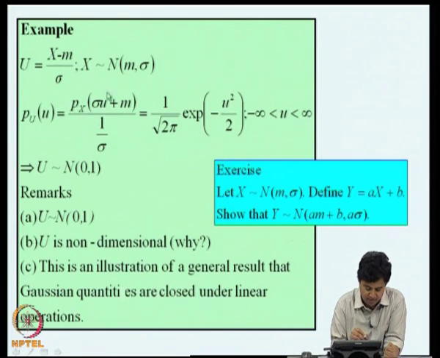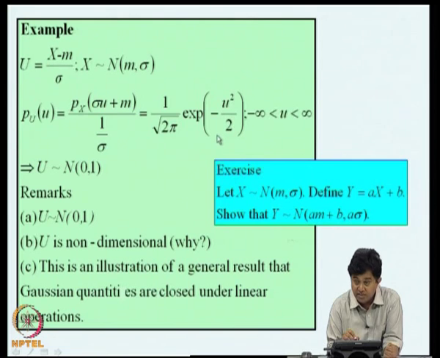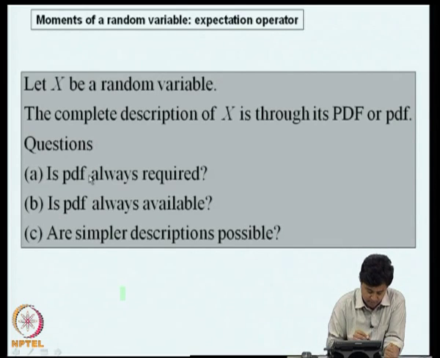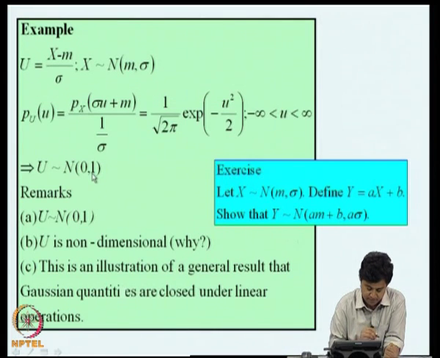It is 1 by sigma. So, the probability density function of u is given by the probability density function of x evaluated at the root divided by the modulus of the slope, and if we do that, we get this function, which is actually another normal random variable whose parameters are 0 and 1. M is 0, sigma is 1.